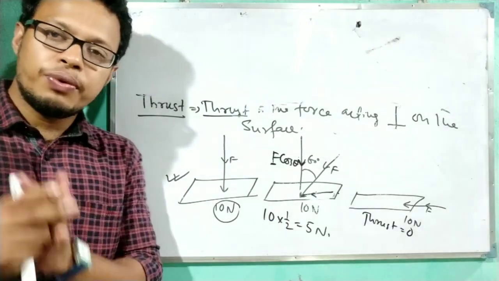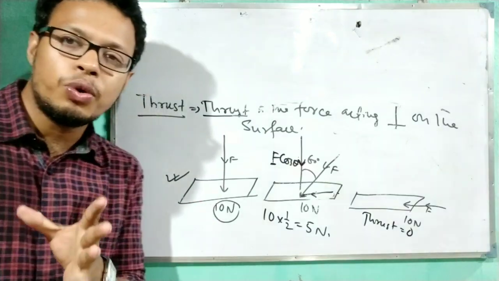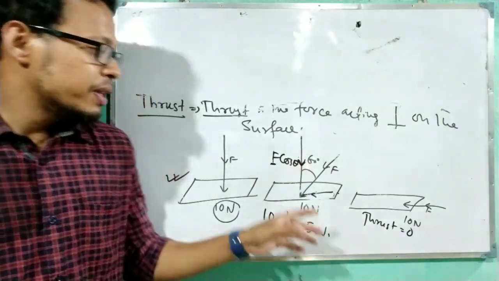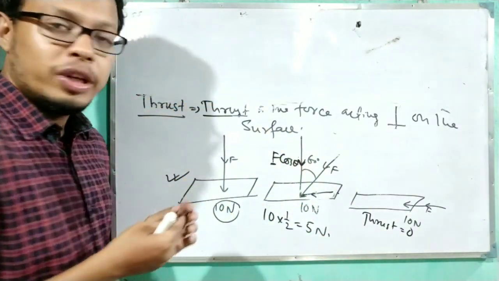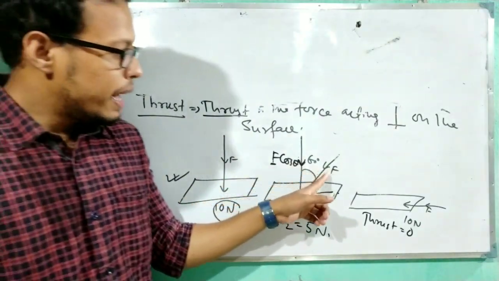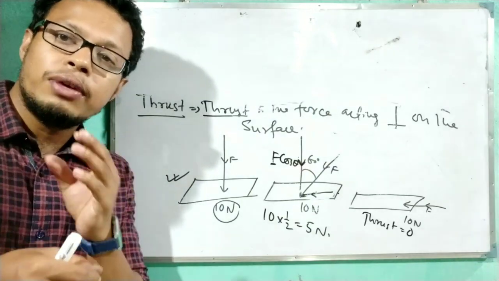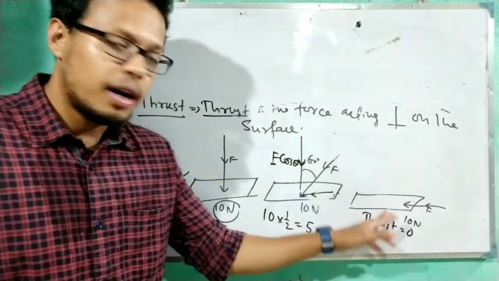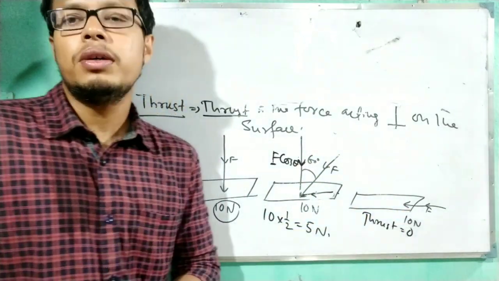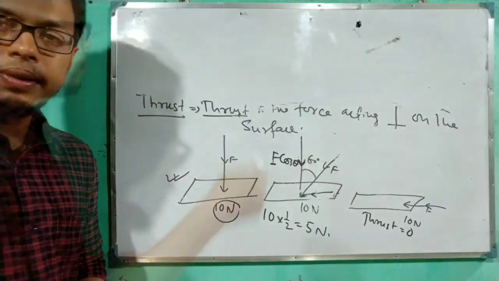First one is when the force acts perpendicularly with the surface, then the thrust will be equal to the force. And the second case, when the force is making some angle, means with the increase in angle, we can say the thrust will decrease. So when the F is making some angle, then the value of thrust will be less than the value of force. Now in third case, when the force acts parallel to the surface, then the value of the thrust will be 0. Clear?